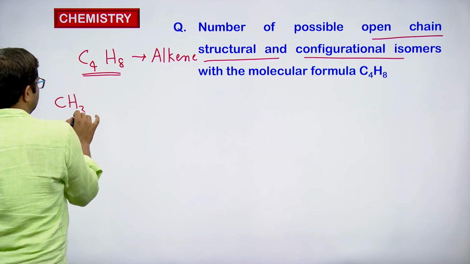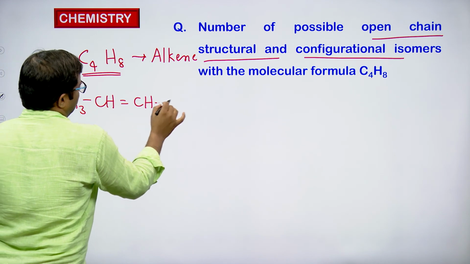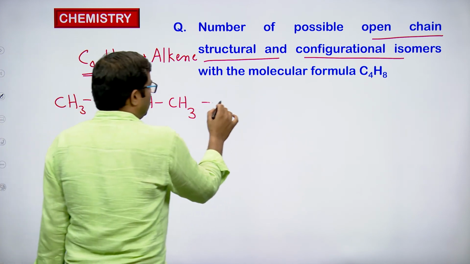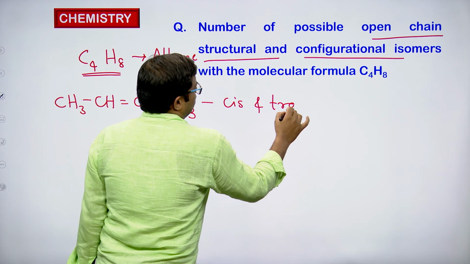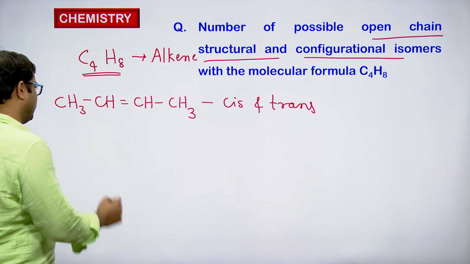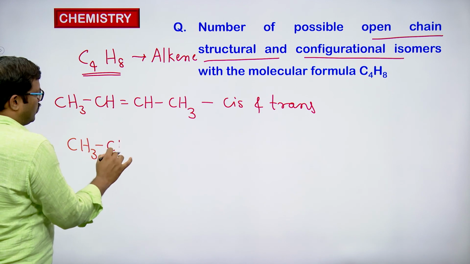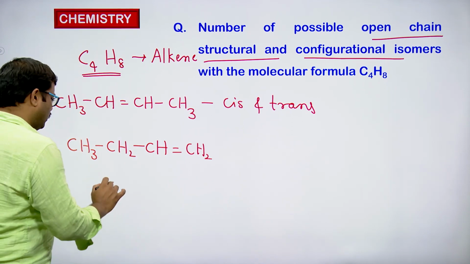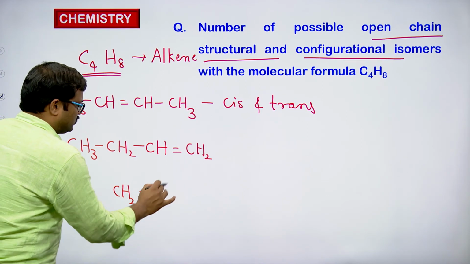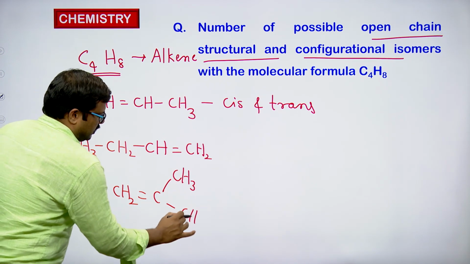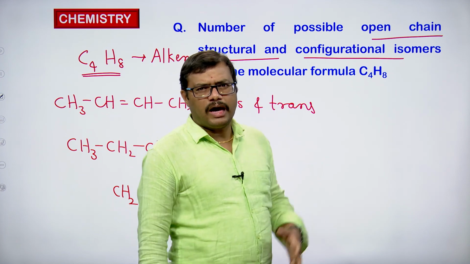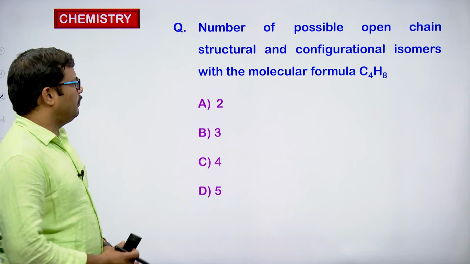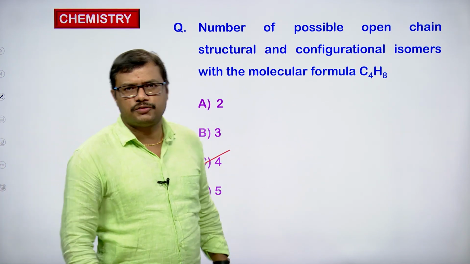So we can have CH3, CH double bond CH, CH3. This molecule can exhibit cis and trans, so we have two here. 2-butene generally exhibits two compounds, one cis and the other trans. One more we can write is 1-butene, CH2 double bond CH. This is one more isomer. Then we can also have CH2 double bond C, CH3, CH3. So one more is possible. Totally we have 4 isomers possible in this case. So C is the correct option, which has 4 isomers.